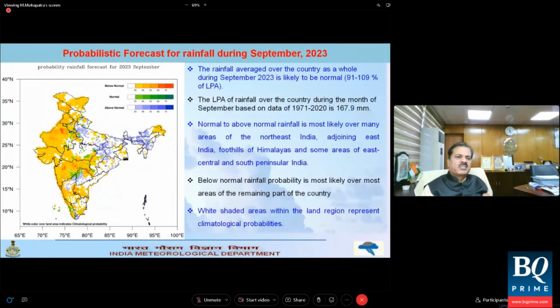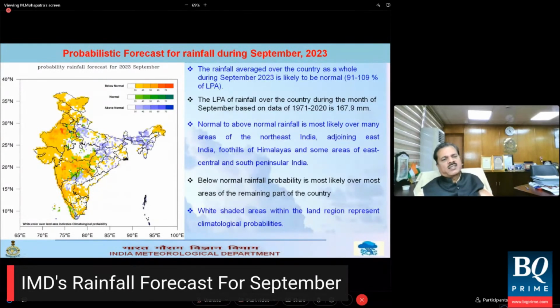If I look at the probabilistic forecast of rainfall for the month of September 2023, just like we predicted for the month of August, for September also it is showing that there will be good rainfall activity over the eastern part, that is east of 80 degrees, especially the Gangetic Plains, and here northeastern states, east central India, and eastern India, where you can expect above normal to normal rainfall